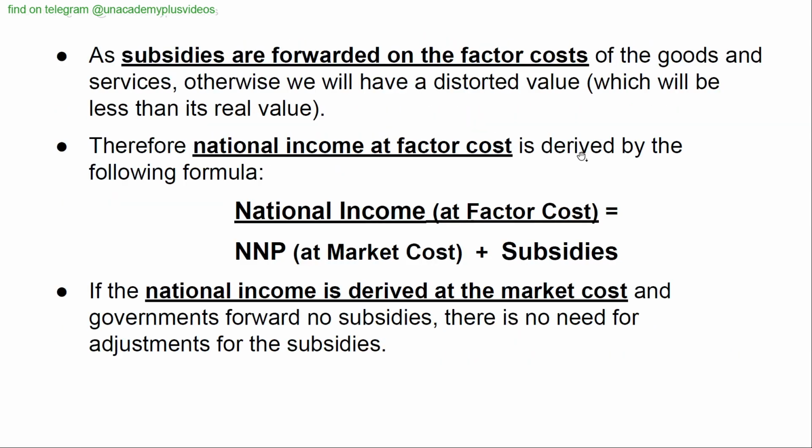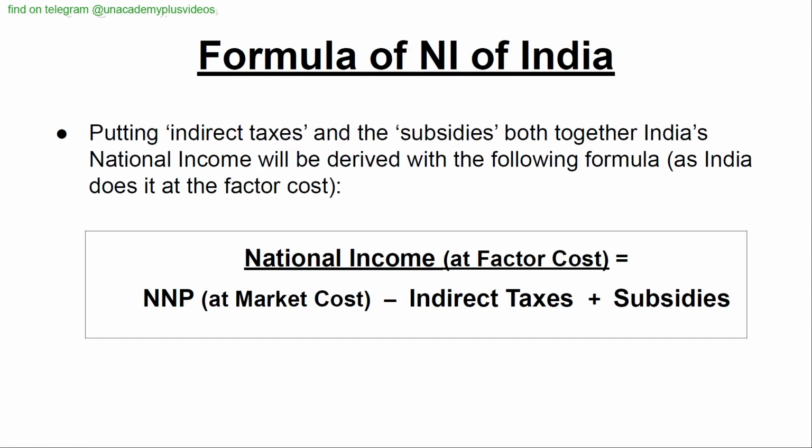As subsidies are forwarded on the factor costs of the goods and services, otherwise we will have a distorted value which will be less than its real value. Therefore, national income at factor cost is derived by the following formula. National income at factor cost is equal to net national product at market cost plus subsidies. If the national income is derived at the market cost and the governments forward no subsidies, there is no need for adjustments for the subsidies.